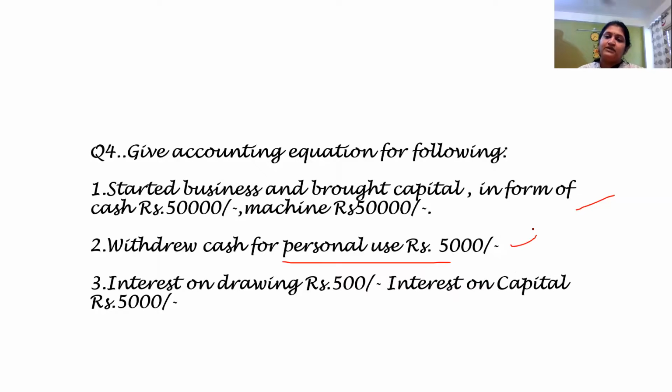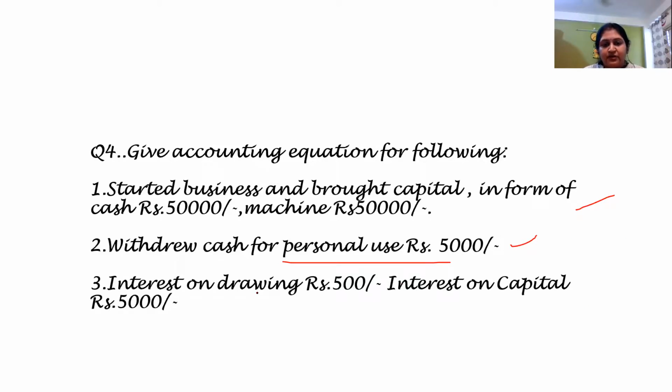Again, you need to understand capital is the money which has been introduced by the proprietor to the business, and the reverse will be drawings. During the year, he needs to pay for house expenses, or he needs to pay for school fees of his children. So he has withdrawn some money from the business. He has done the drawings. He has taken some money from the business. That is known as drawings, right? And the amount in this question is 5,000.